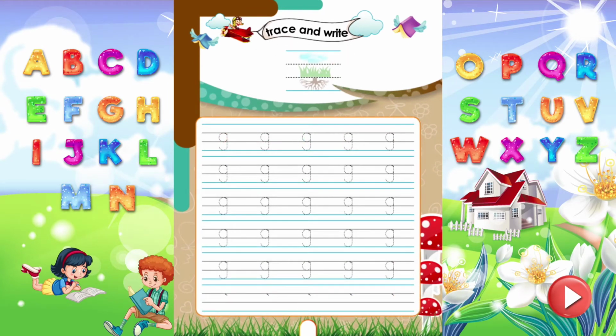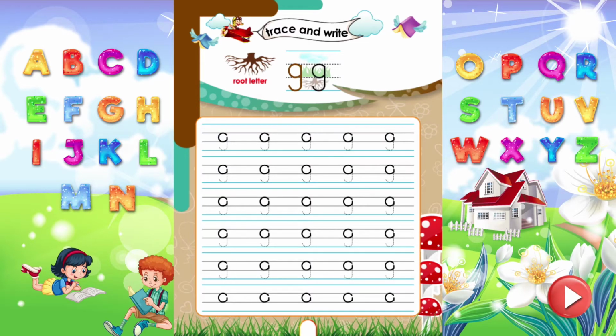Trace and write. Do you know, kids? G, which sounds J, is a root letter. Letters having a stem which goes down and touches the bottom line are root letters. Now trace and write the letter G properly.